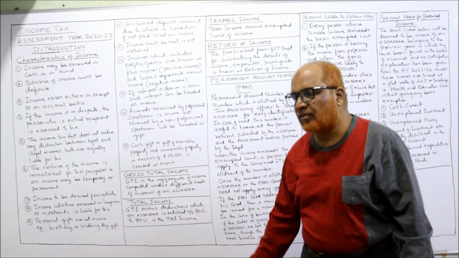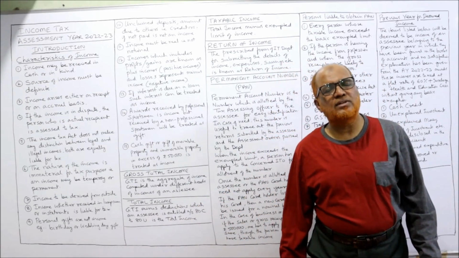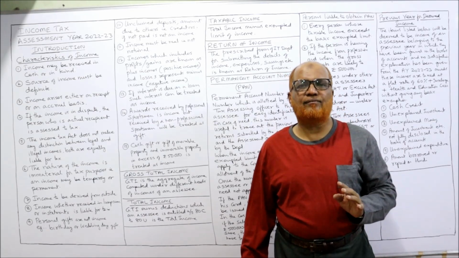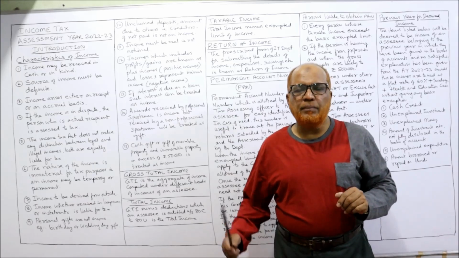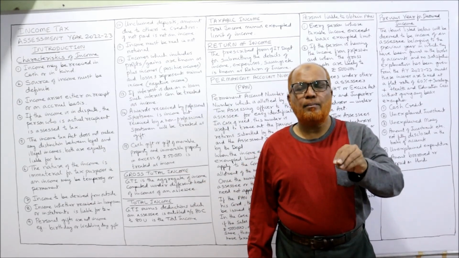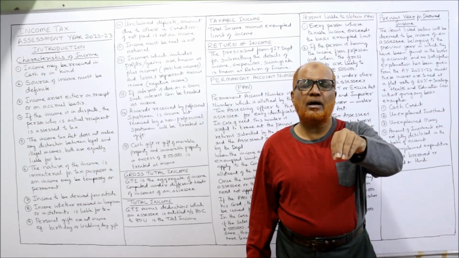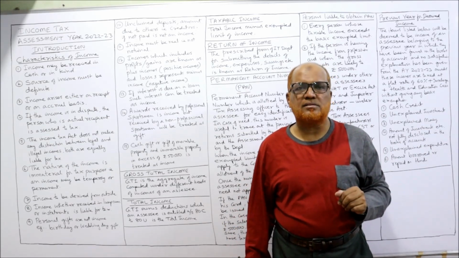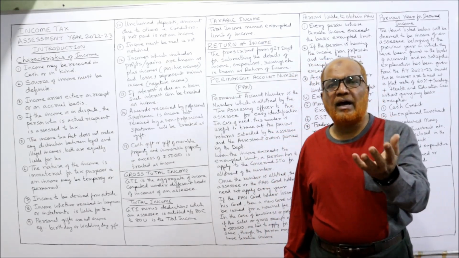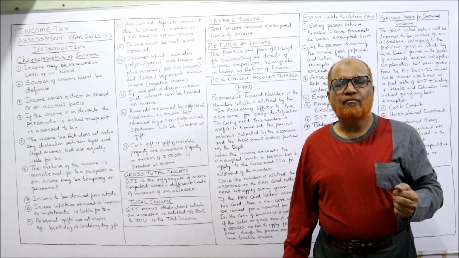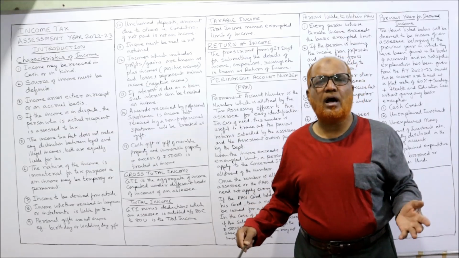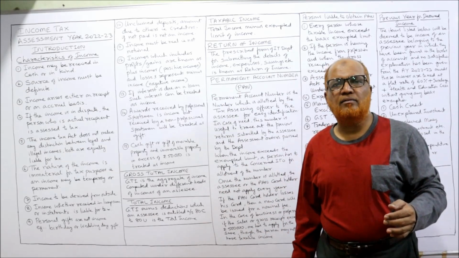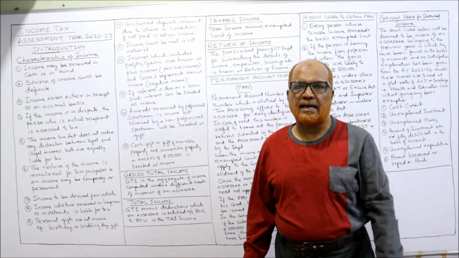Income to be derived from outside. Another characteristic feature: a person cannot earn the income from himself or herself. That means income should come from outside. Example, the husband has given some monthly amount to the wife for day-to-day expenses. That means we cannot treat the wife's receipt as an income. The wife got the money from the husband for running the household. In that case, the income is not generated from outside, but within. So it is not taxable.